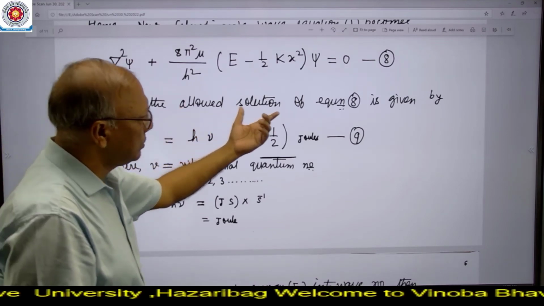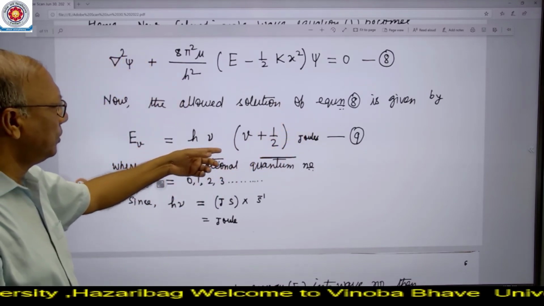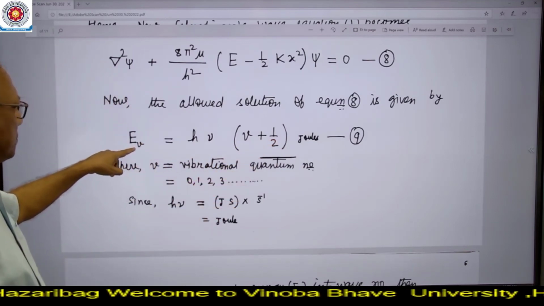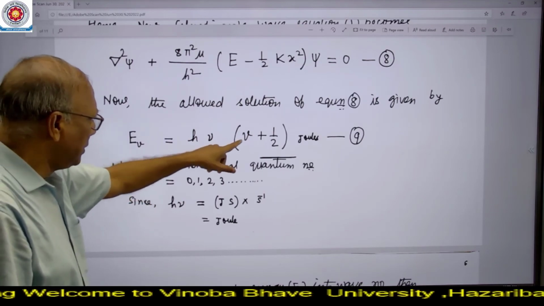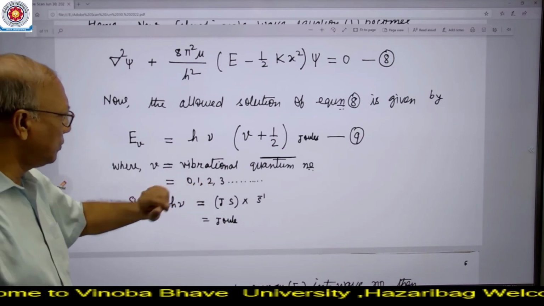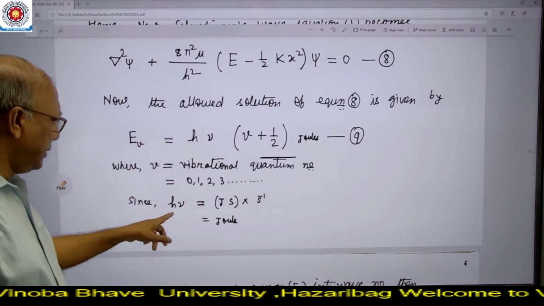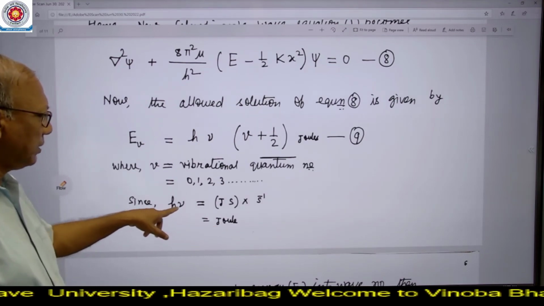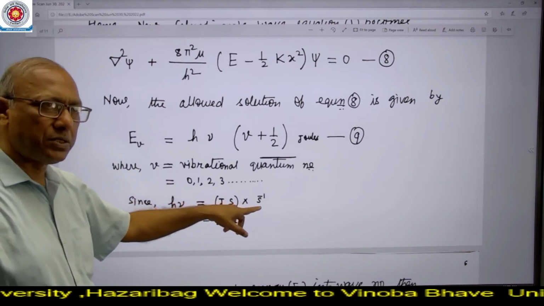So the allowed solution of this equation 8 is given by E is equal to h nu into V plus half joules, where V corresponds to the vibrational energy and is the vibrational quantum number having values 0, 1, 2, 3, 4. h is the Planck constant, nu is the frequency, and the unit of h nu will be joule, because the unit of Planck constant is joule second and the unit of frequency nu is per second.